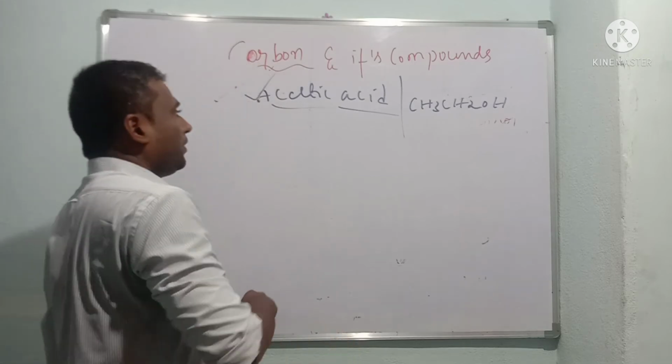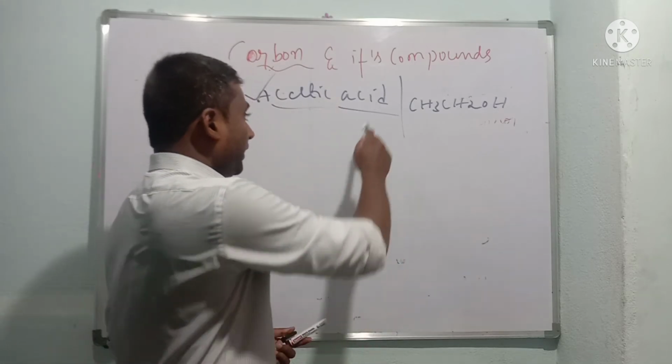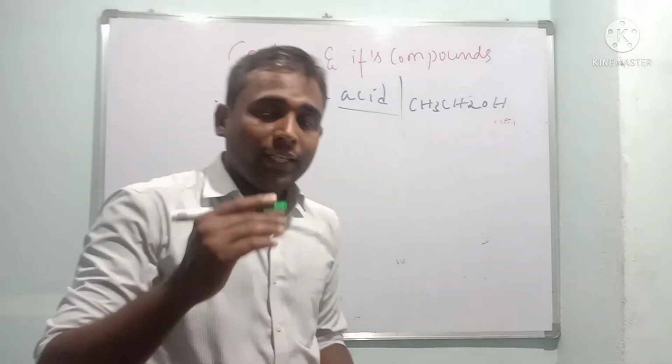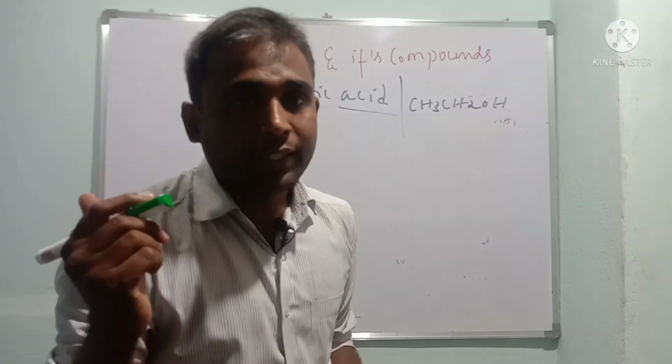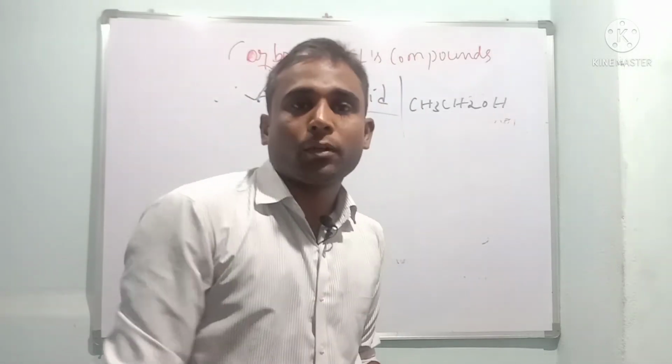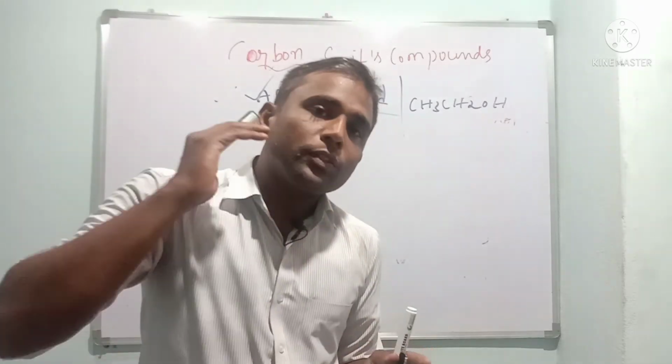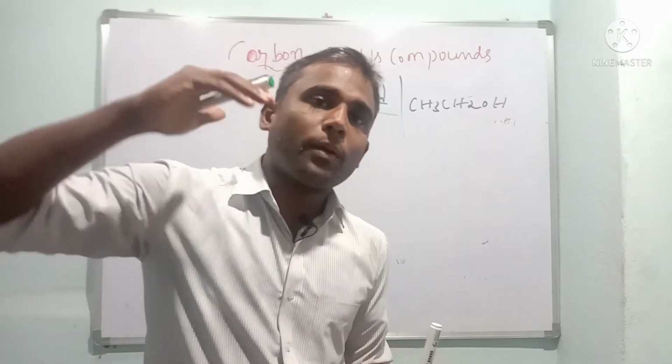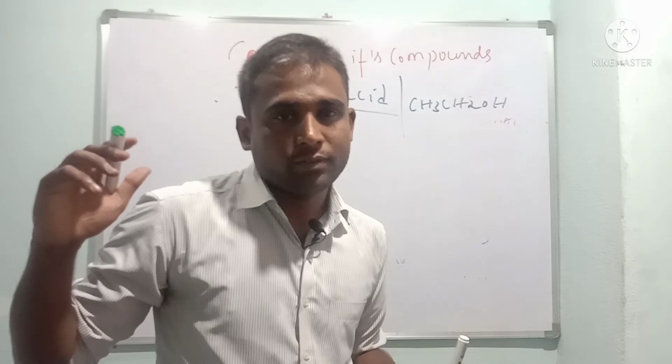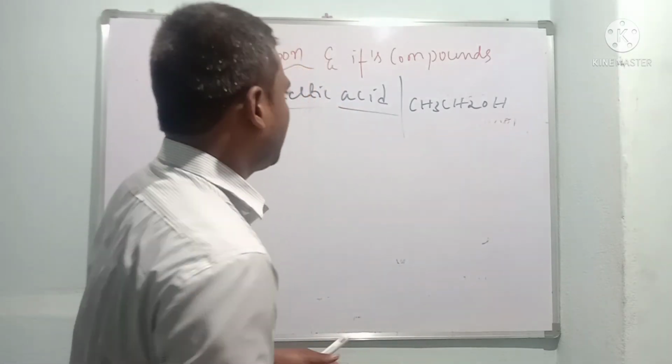Children, your word equations are very important. When acetic acid reacts with either sodium carbonate or sodium hydrogen carbonate, it forms sodium acetate plus carbon dioxide plus water. Okay, let us see the reactions.